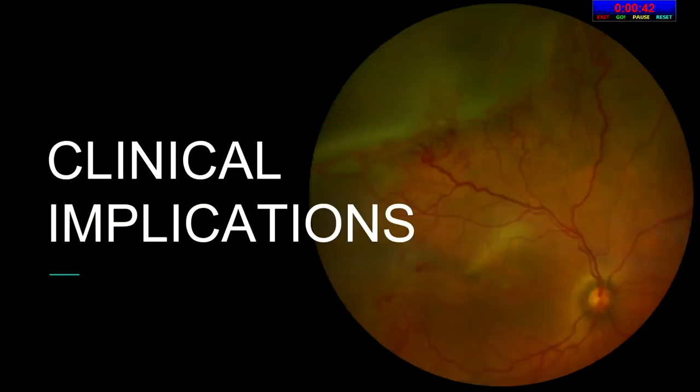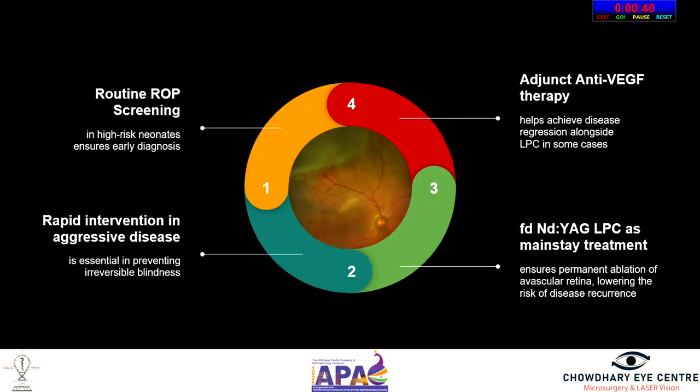The clinical implications are: a routine ROP screening ensures early diagnosis. Rapid intervention in aggressive disease is essential in preventing irreversible blindness. Frequency-doubled Nd:YAG laser photocoagulation as the mainstay treatment ensures the permanent ablation of the avascular retina, lowering the risk of disease recurrence. And adjunctive anti-VEGF therapy helps achieve disease regression alongside the laser photocoagulation in some cases.